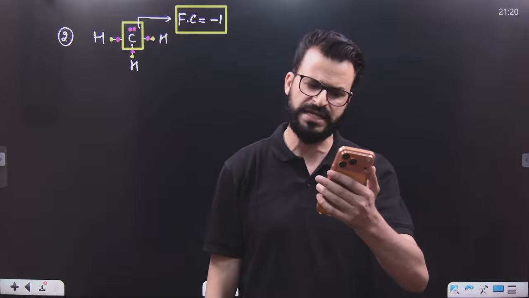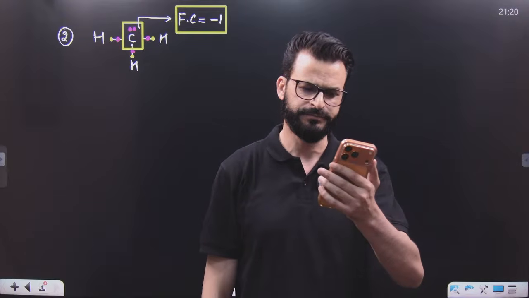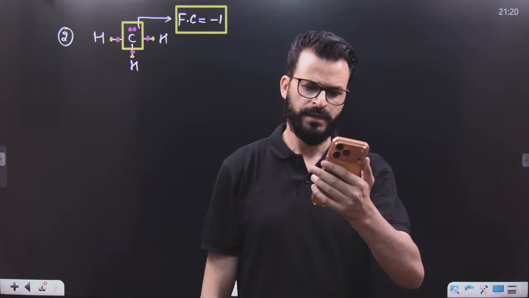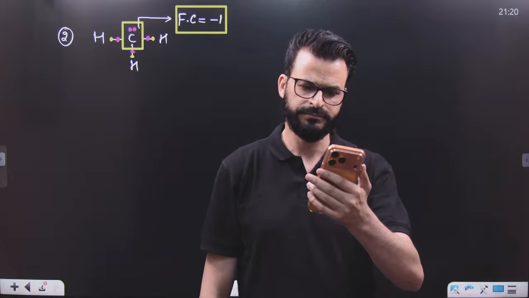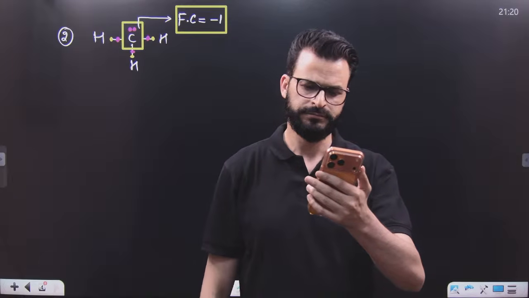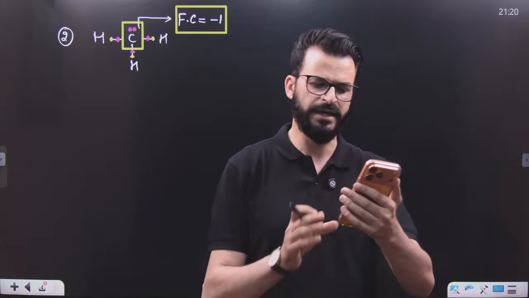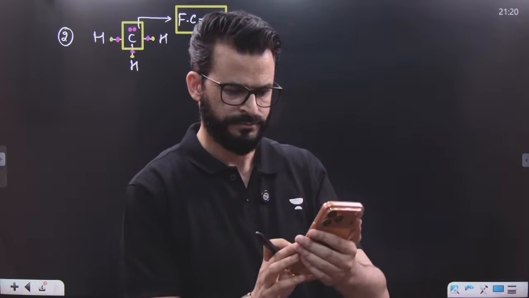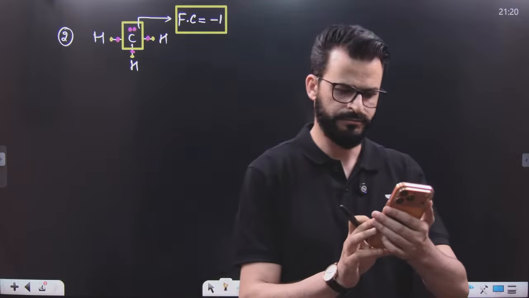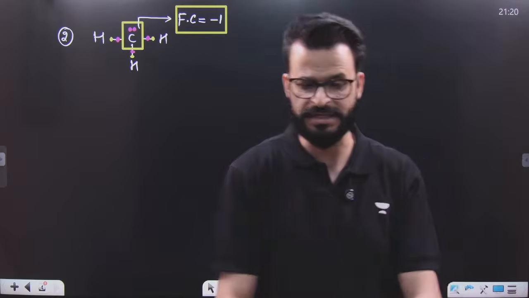Exactly, your answer is correct. It is -1. Okay, this is clear. That is great.